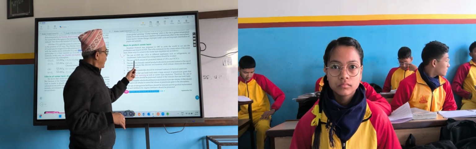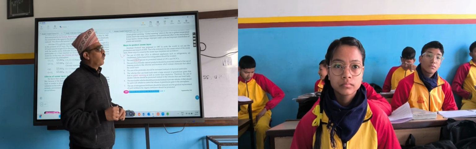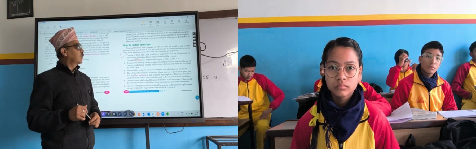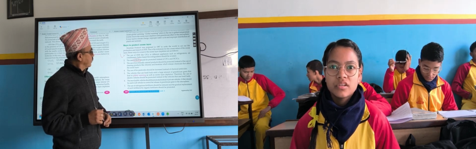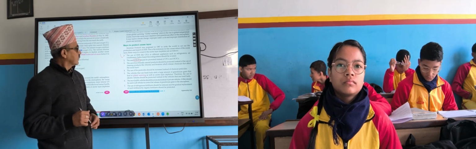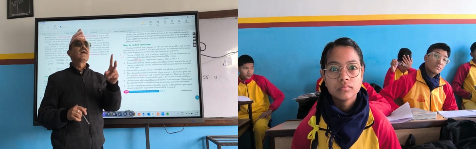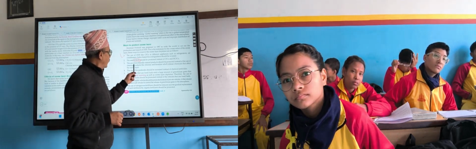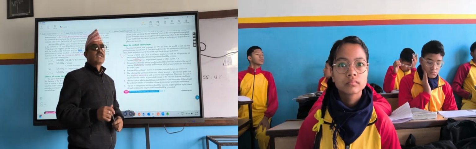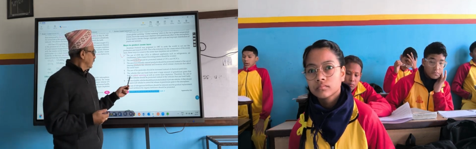And another, HCFs should be focused on, hydrochlorofluorides, right? Because there shouldn't be Cl. Chlorine is harmful. And eco-friendly natural products should be used. Nowadays, people are focusing on electric vehicles, or not? So we have to emphasize on it.